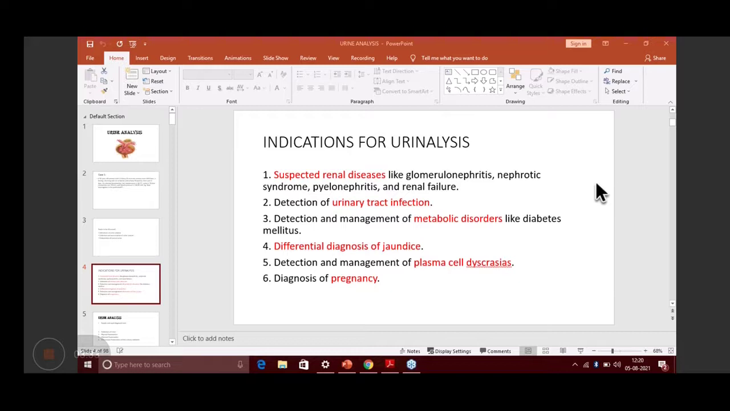Then we can also use urine analysis for the differential diagnosis of jaundice, that is, which type of jaundice is there, whether it is hemolytic jaundice, whether it is hepatocellular, or whether it is obstructive jaundice. Then for the detection and management of plasma cell dyscrasias, like multiple myeloma. Then diagnosis of pregnancy can also be done by taking a urine sample.